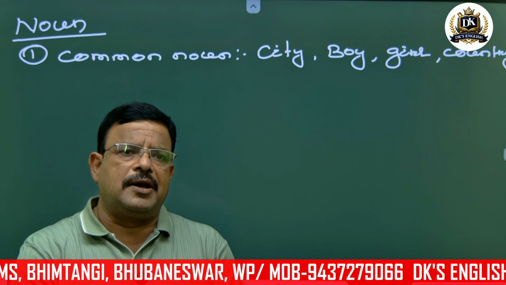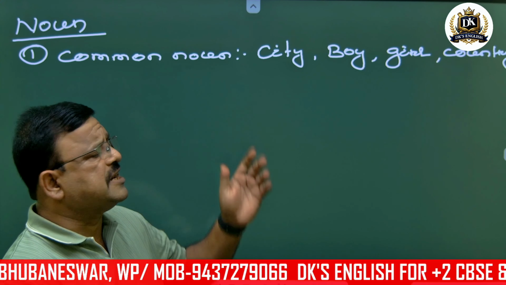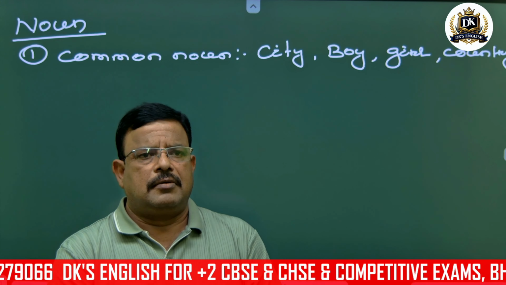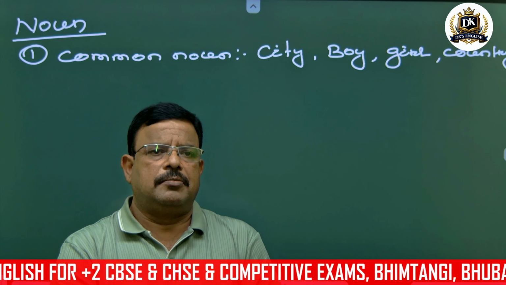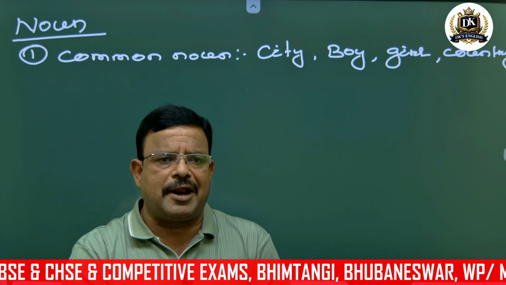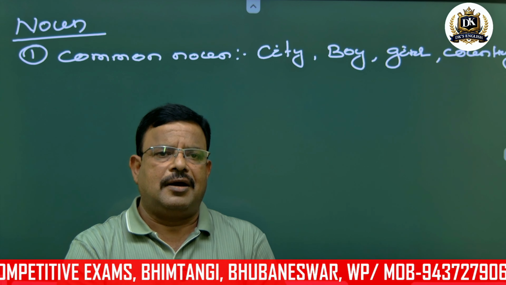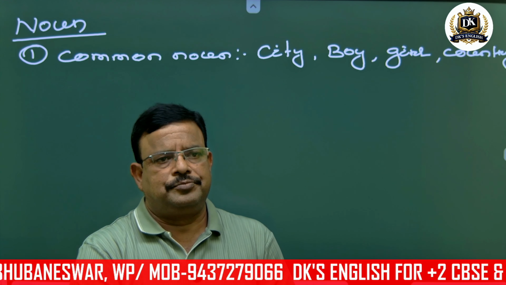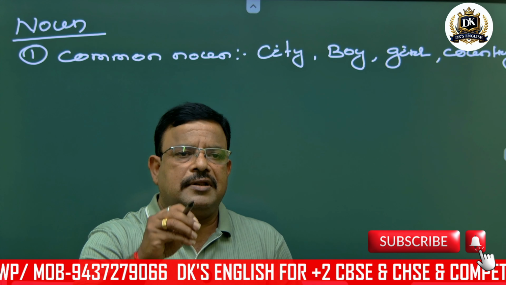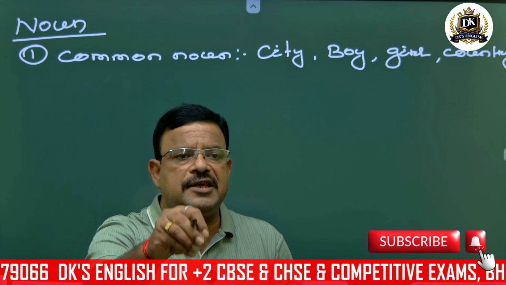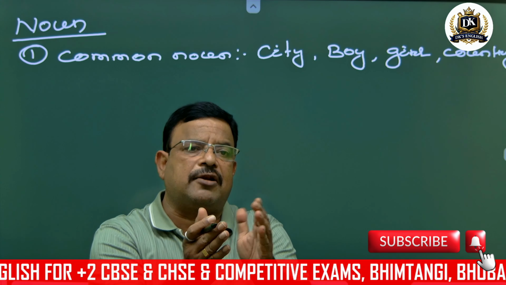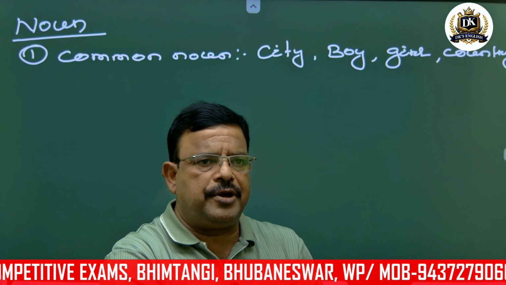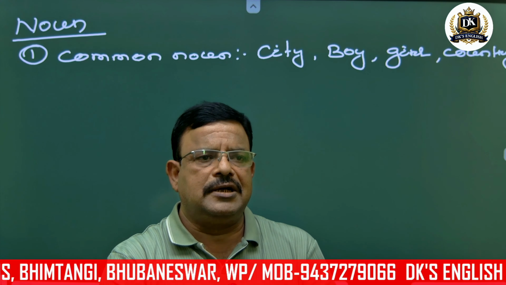So whenever we say common noun, it refers to city. City means it is one category, a category of all those cities. Boy. Here I don't say about a particular boy. I say girl, I say country. So all are nouns, but there is no particular city. I am not saying here about a particular country. So common means it is a category which is taken as a whole. It is the common noun.